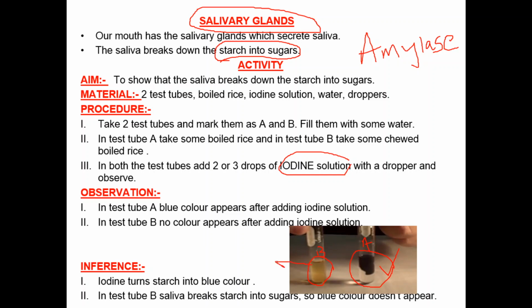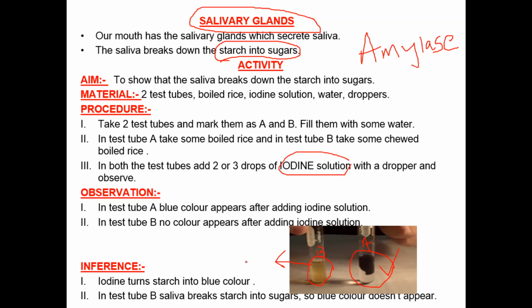What does it indicate? It indicates that salivary amylase breaks down the starch into sugar. Remember, iodine acts only on starch, not on sugar. It shows the color change only on starch and carbohydrates, not on sugars. That's why in test tube B there is no color change.